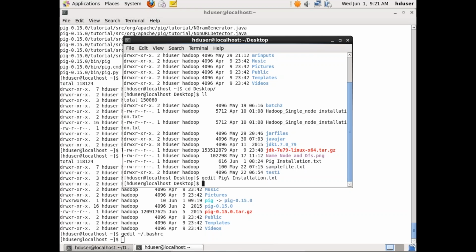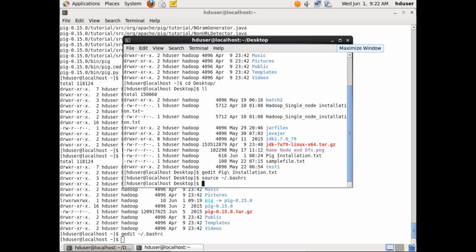I've closed it now. Once this is done, we have to issue one more command, source bashrc. What this means is it will force your bashrc file to apply the current changes to your system. If you do not apply this, you may not see what we are trying to see here. We are done with all these three steps, and the fourth step is to check whether it is installed perfectly or not.